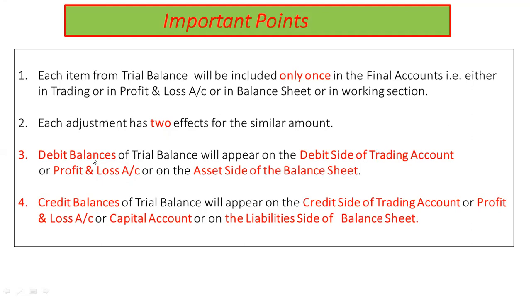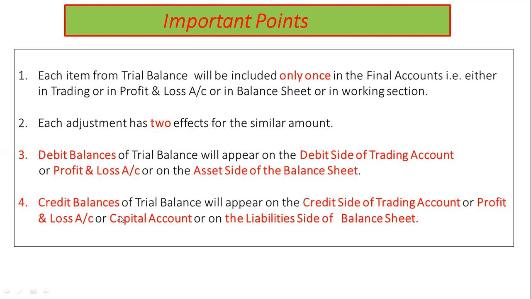All debit amounts of trial balance shall always appear on the debit side of trading profit and loss account or on the asset side of balance sheet.